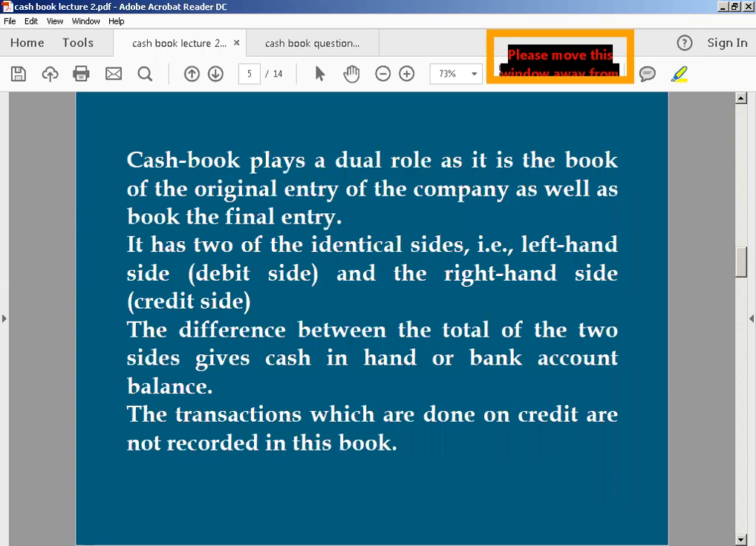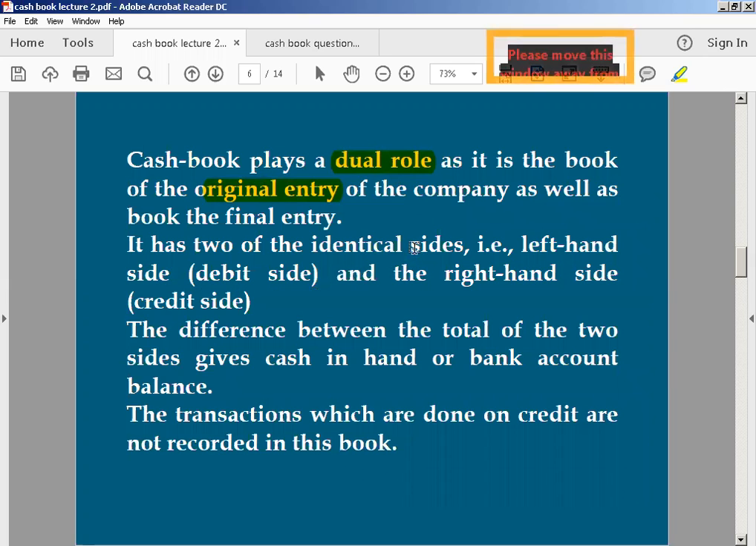I proceed. Yes, this is all the theory which they will ask you for the MCQs point of view. So kindly highlight this as well, and go through it properly. Cash book plays a dual role in the book of original entries. So you have to go through the cash book; its role is based upon the books of original entry.